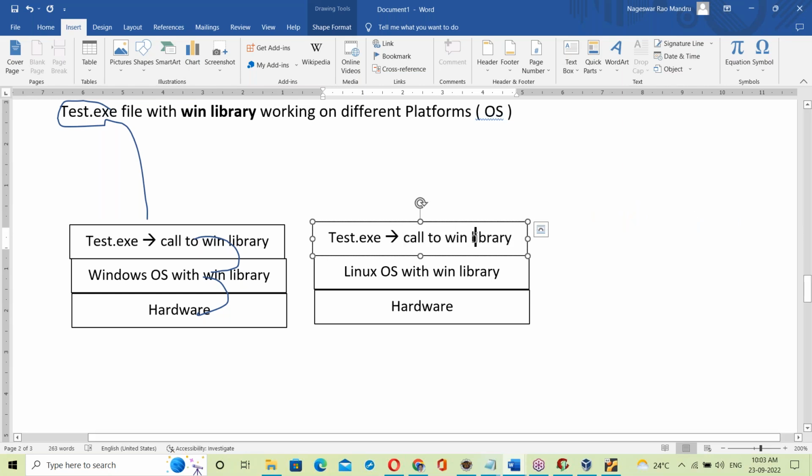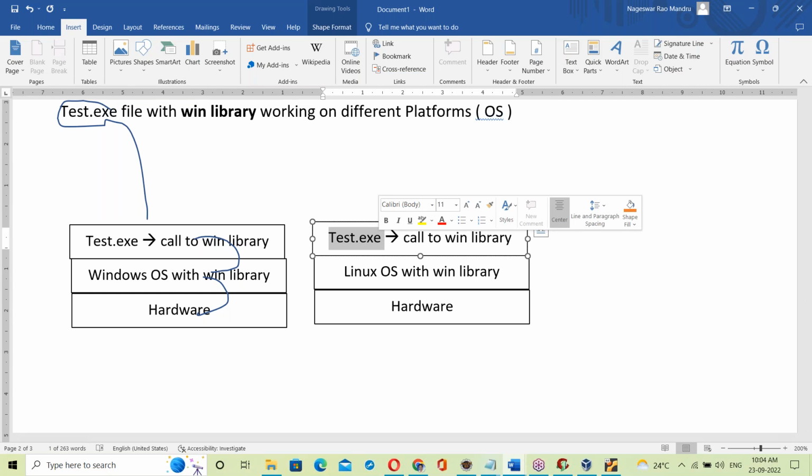See here also the test.exe file will try to call the Windows OS library, because test.exe file is already linked with the Windows OS library. That is fixed. Already it was plugged into the exe file, so always it will try to call the same library.